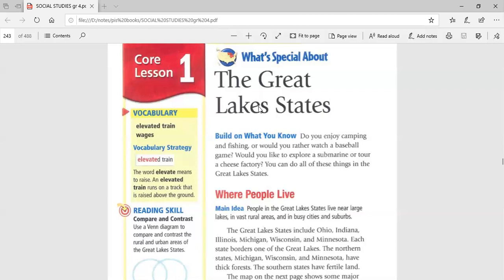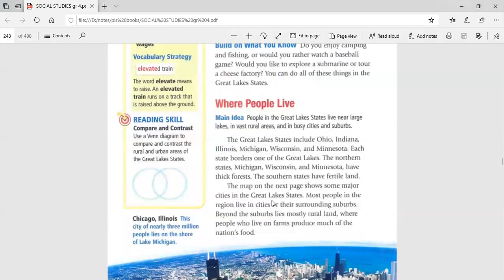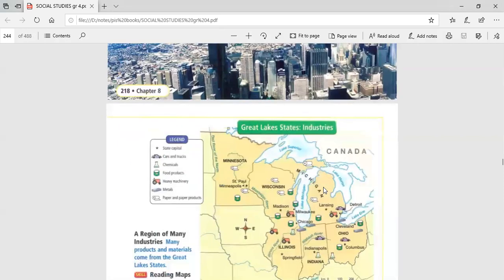Okay, guys, let's start with the first section of our lesson. Here we're going to speak about what the Great Lakes states are. We have six states divided into northern Great Lakes states and southern Great Lakes states. The northern states are famous for having thick forests, but the southern states are famous for having fertile land. And here is the map.